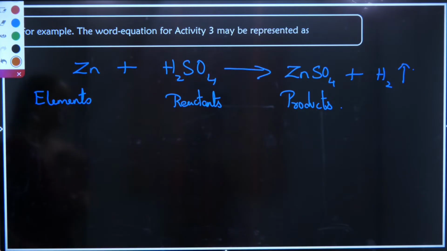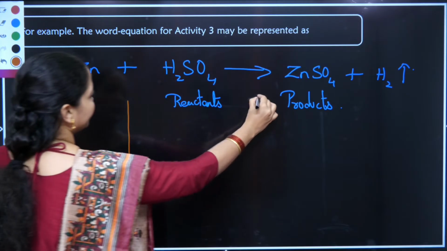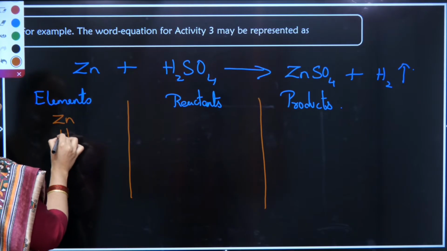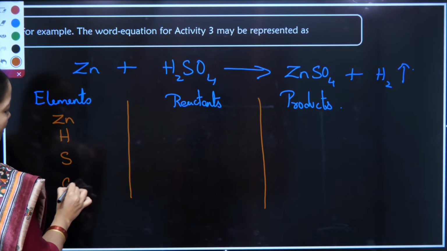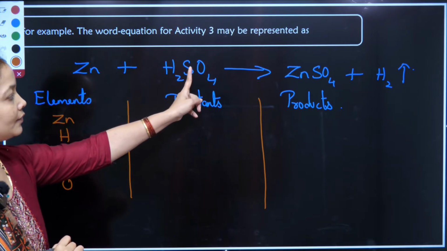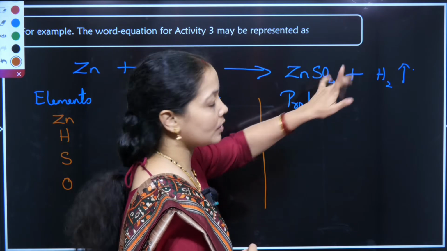Elements, reactants and products. What are the names of the elements that we have? We have zinc, hydrogen, sulfur, oxygen. 4 elements are there: zinc, hydrogen, sulfur, oxygen. Same here: zinc, hydrogen, sulfur, oxygen.